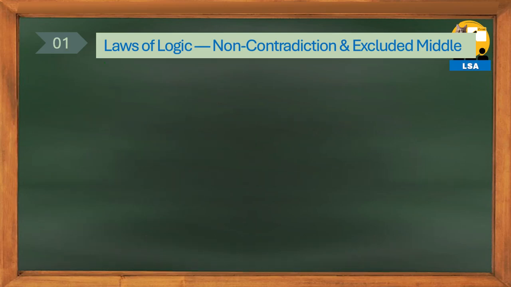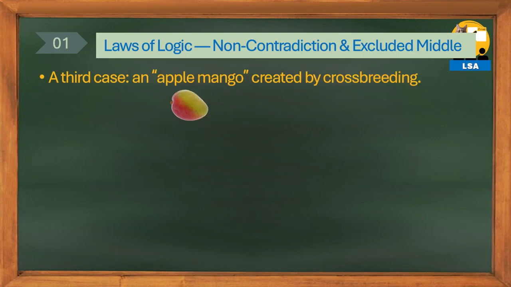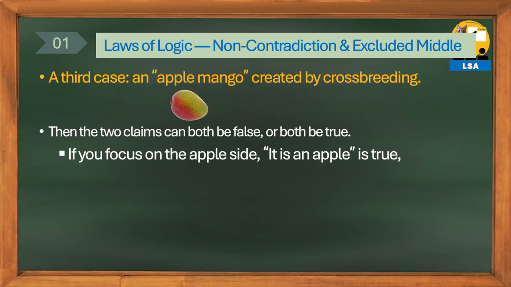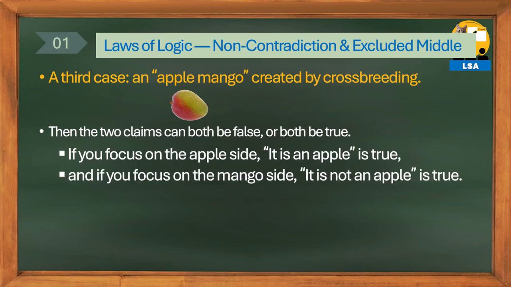But what if a third case, an apple-mango created by breeding, is given? Both claims could be wrong, or both could be correct. Focusing on the apple part, "it is an apple," is correct. And focusing on the mango part, "it is not an apple," is correct, making both propositions true at the same time.